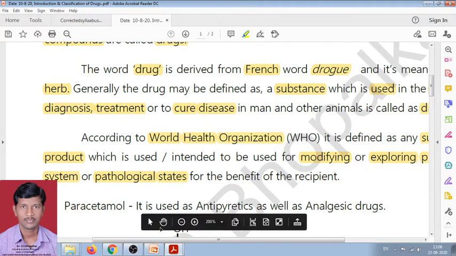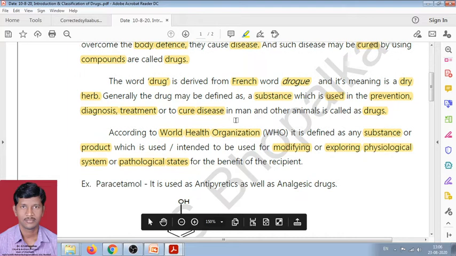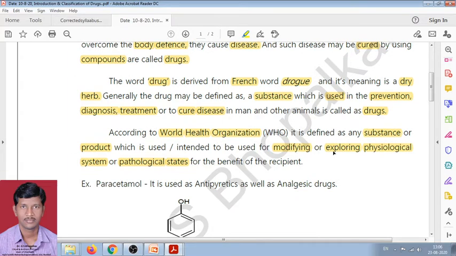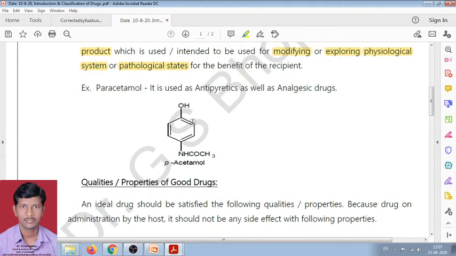What is the difference in another definition? The substance which is used for modifying and exploring the physiological system or pathological state is called a drug. Now the most familiar example of a drug is paracetamol.